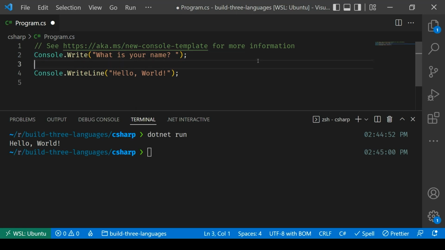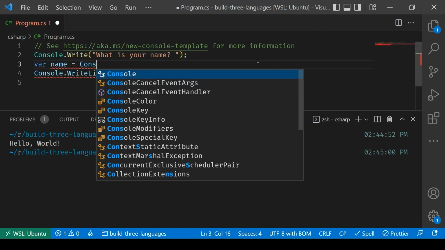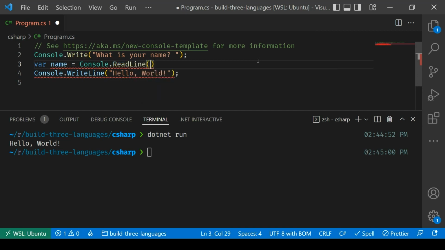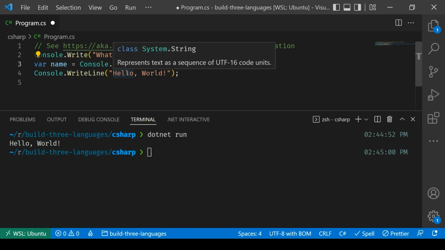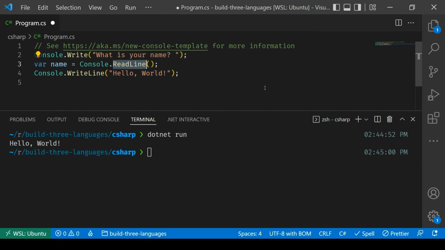And then I'm going to read in some data. So I'm going to say var name equals, and we'll say console read line like that. So that will read in whatever the user types in. You're going to notice again a little bit of difference here between Python and C#. That read line kind of getting maybe a little bit more technical than input. And you're also going to notice that we need a keyword here at the very beginning to indicate that we're creating a variable. So in this case, I'm using var to indicate that I'm creating a variable.